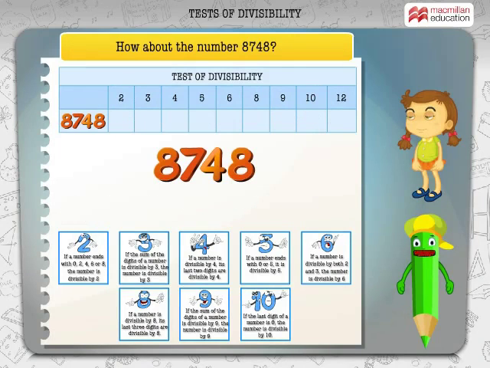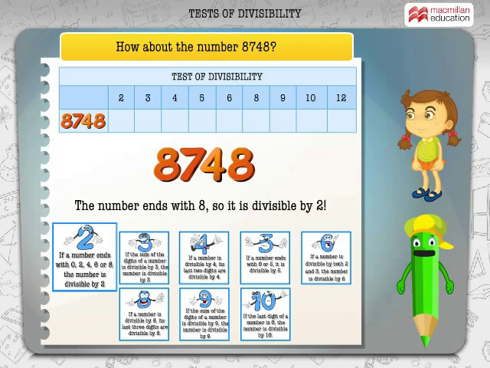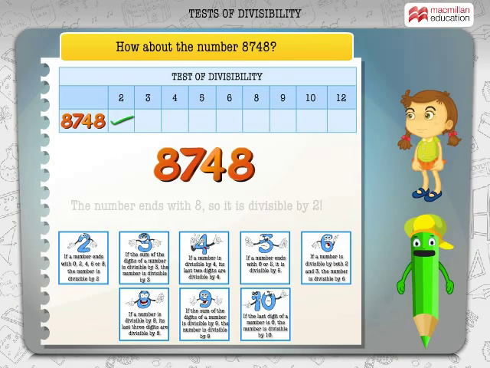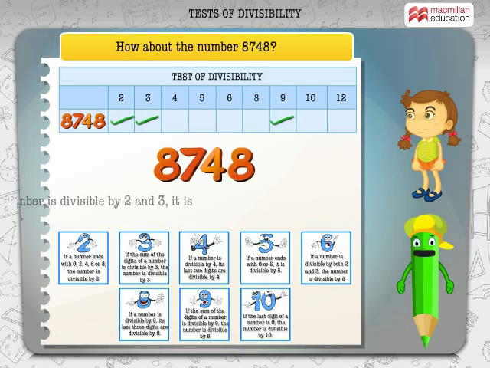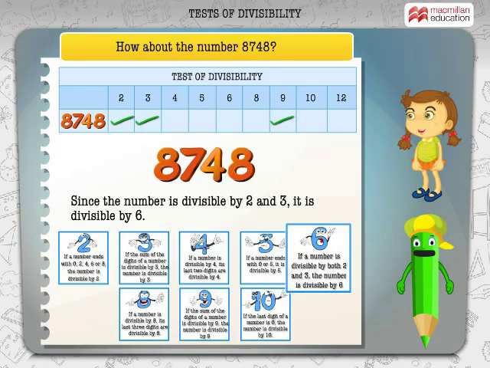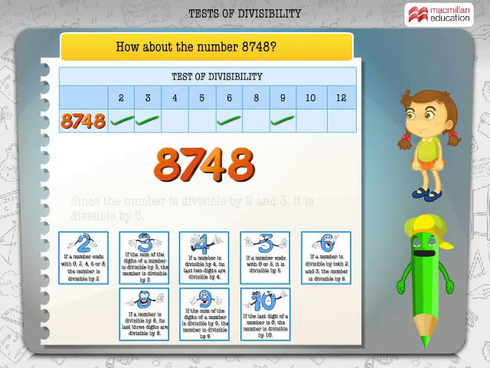How about the number 8748? This is easy. The number ends with 8, so it is divisible by 2. When we add the digits, 8 plus 7 plus 4 plus 8 is equal to 27. 27 is divisible by 3 and 9. Since the number is divisible by 2 and 3, it is divisible by 6.